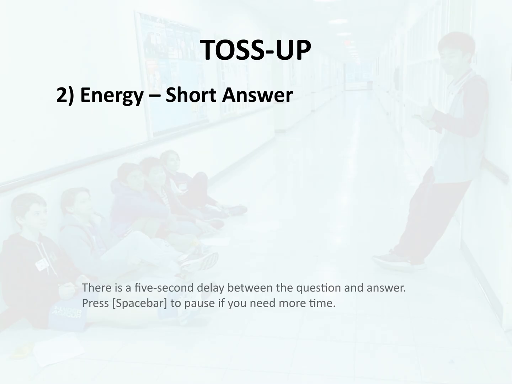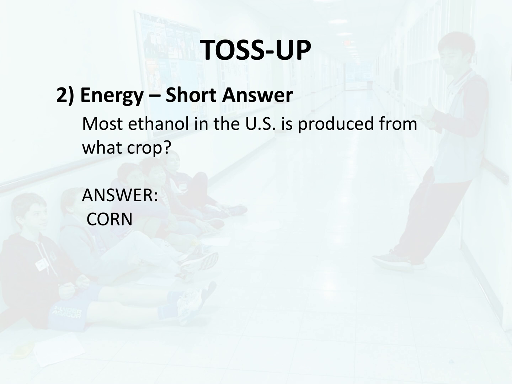Toss-up 2. Energy, short answer. Most ethanol in the U.S. is produced from what crop? Answer. Corn.